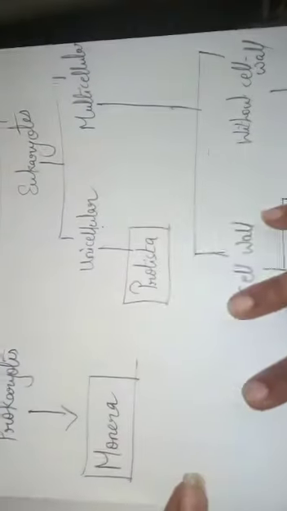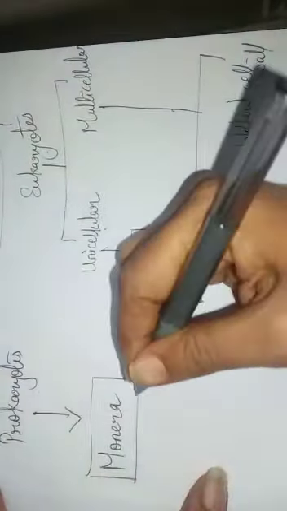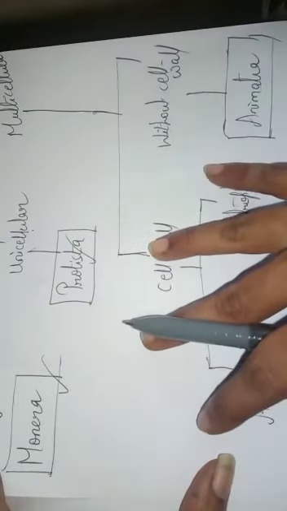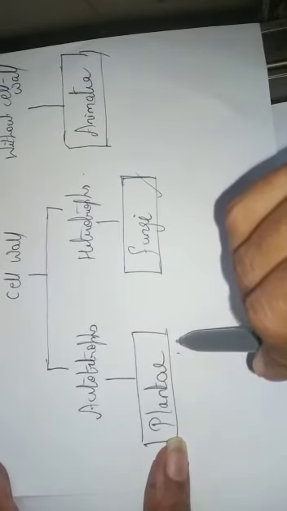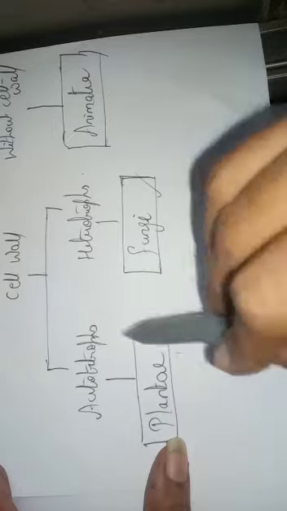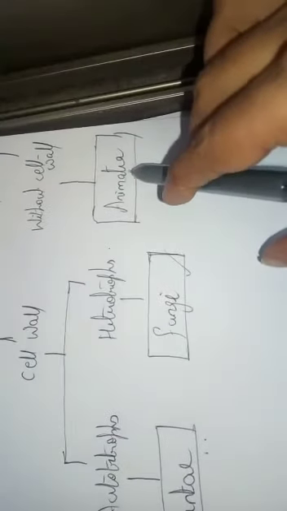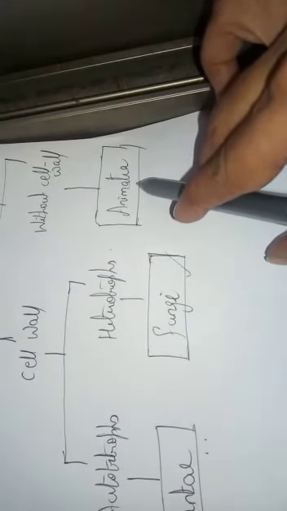Now children, in this case, Monera, Protista and Fungi we have already studied in 8th standard. The characteristics of them we have already studied in 8th standard. Now in 9th we are going to learn about the kingdom Plantae and its further classification. In 10th standard you will be studying about kingdom Animalia in detail.